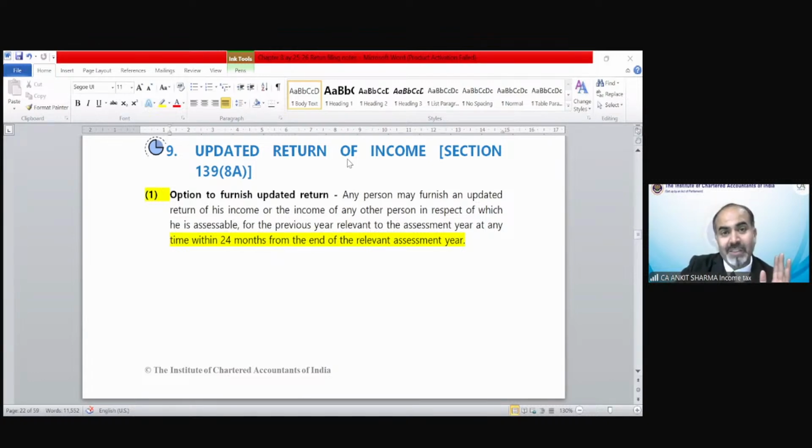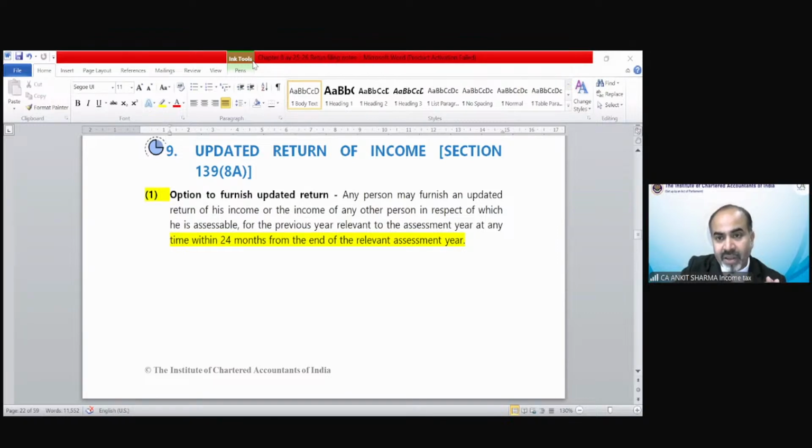So if the assessment year is 24-25, the last date would be 31st March 2027. If the assessment year is 25-26, the last date would be 31st March 2028. Clear? So for previous year 24-25, the assessment year would be 25-26, so the last date would be 31st March 2028.